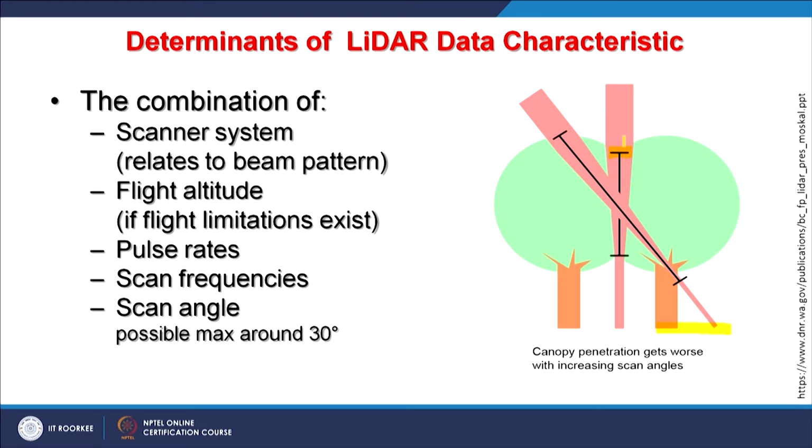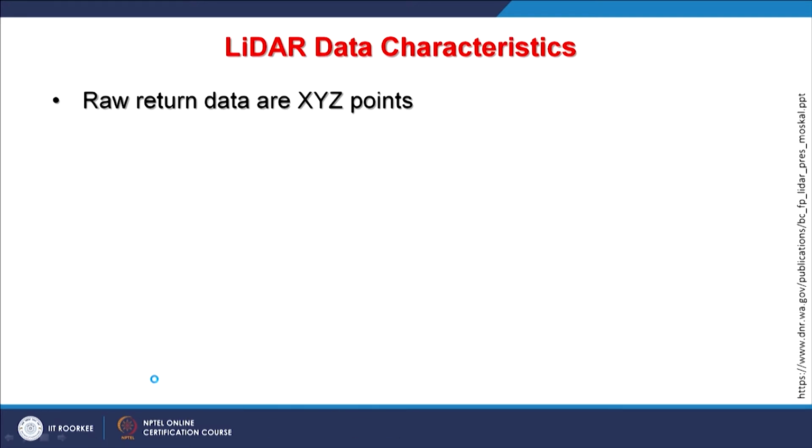But at the same time, because one has to remember that the aircraft is moving, when it sends the pulse it has to collect also. So everything has to be synchronized in a manner that the return beam is also collected by the receiver. It is not just emitting and going, it is collection also. And then the scan swath, how much area has to be covered, which will depend on the possible maximum of around 30 degrees scan swath.